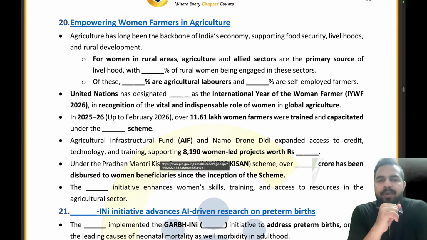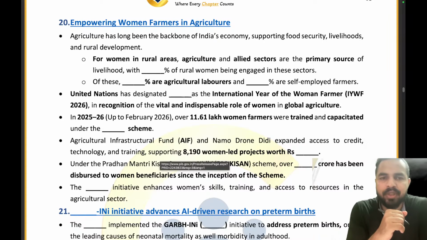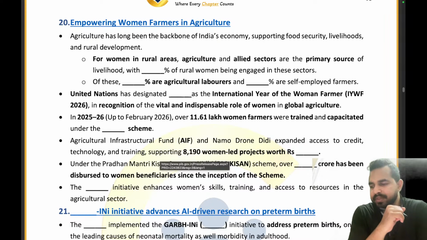Now, empowering women farmers in agriculture. So the women in the rural areas, agriculture and allied sector are the primary source of the livelihood, with a certain percentage of the rural women being engaged in these sectors.